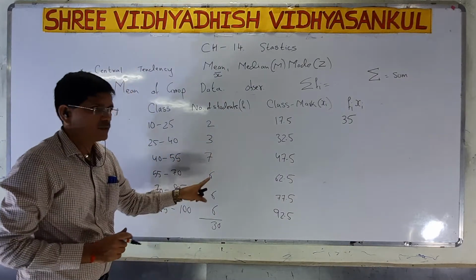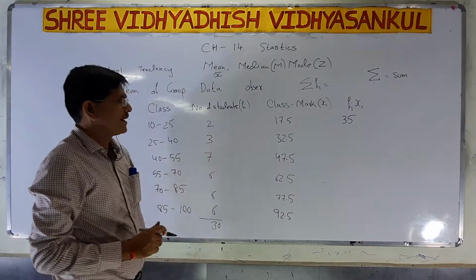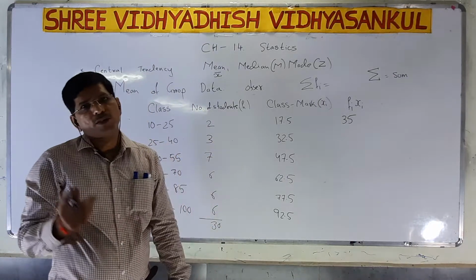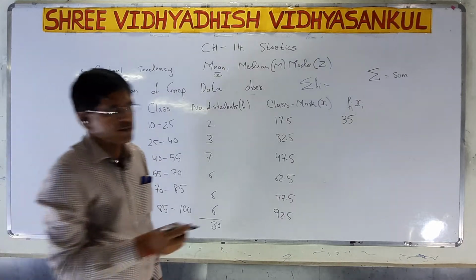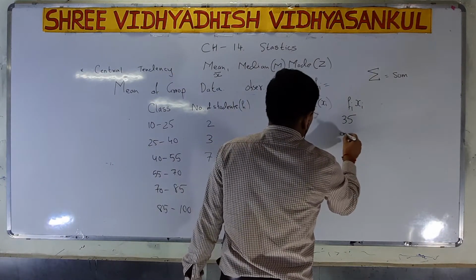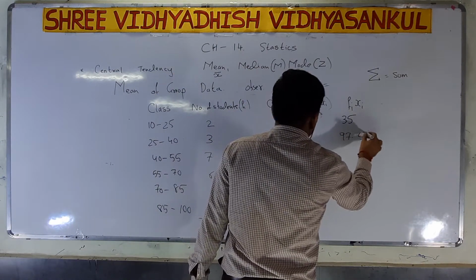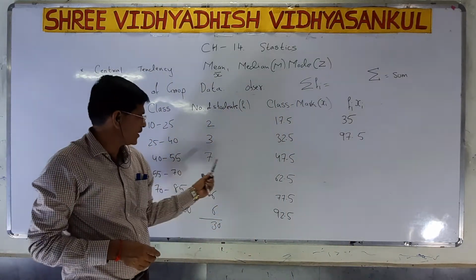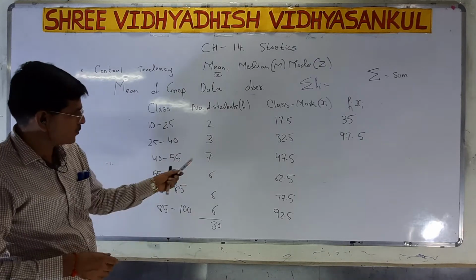32.5 into 3. 3 times 32 is 96. 3 times 5 is 15, so 96 plus 1.5 is 97.5. So 97.5. Again, now if I multiply 47.5 into 7, what do I have to do?